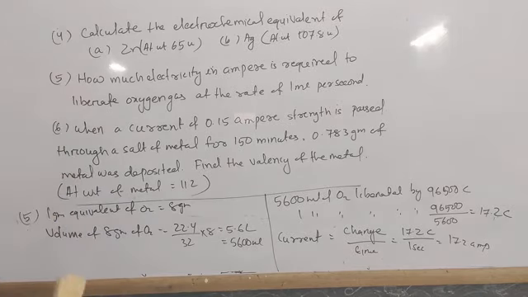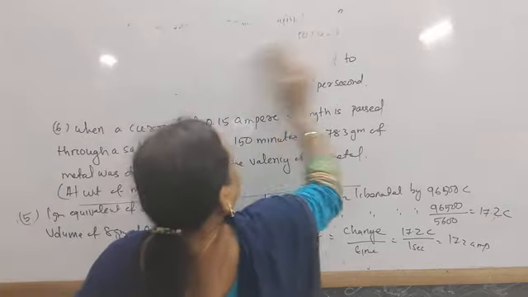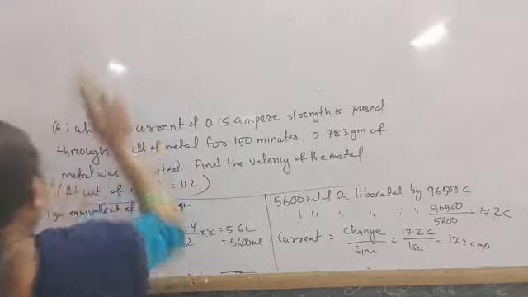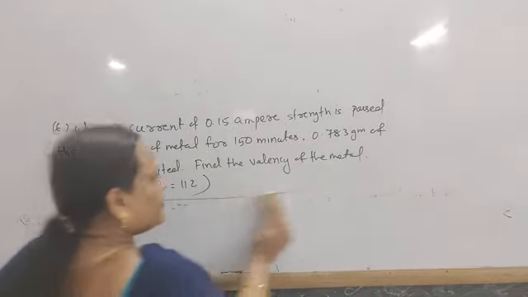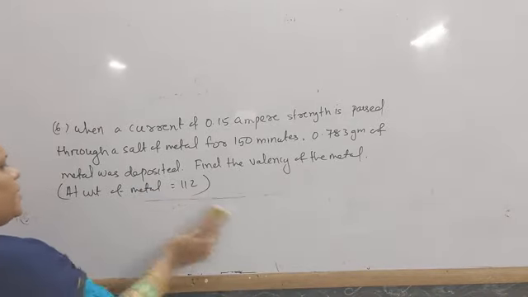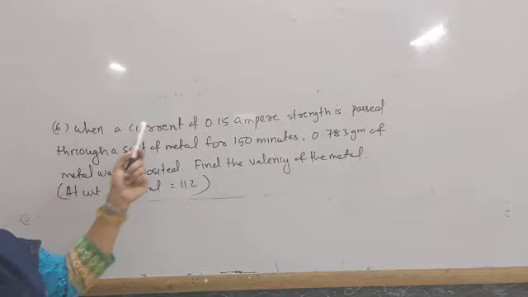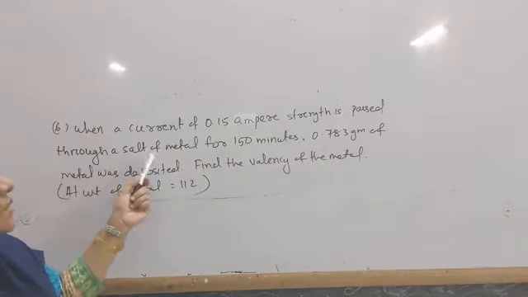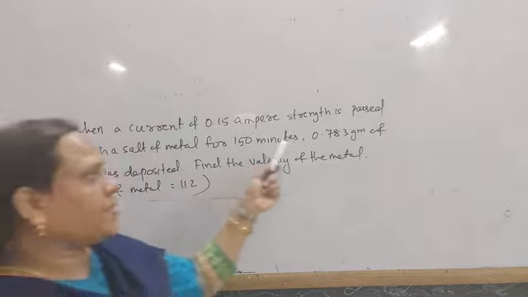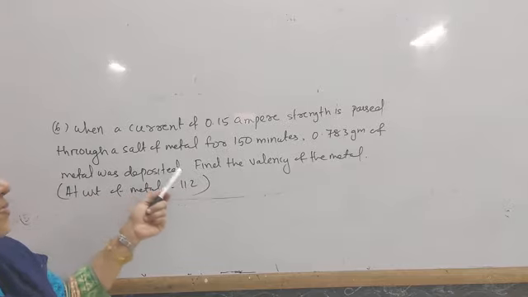Okay. Next come to question number 6. When a current of 0.15 ampere strength is passed through a salt of metal for 150 minutes, 0.783 gram of metal was deposited.